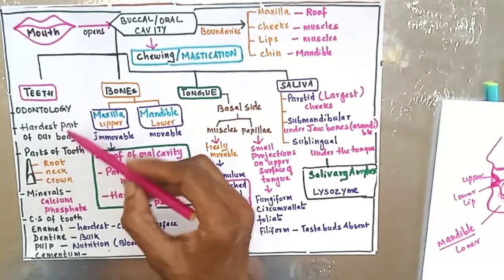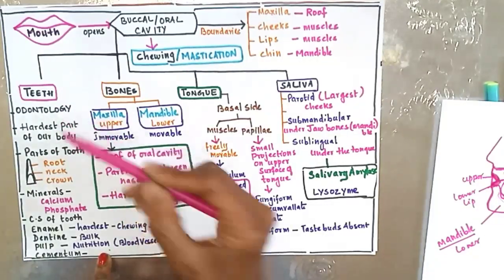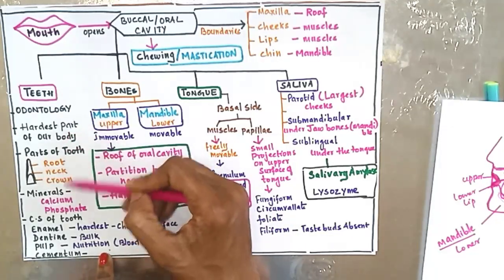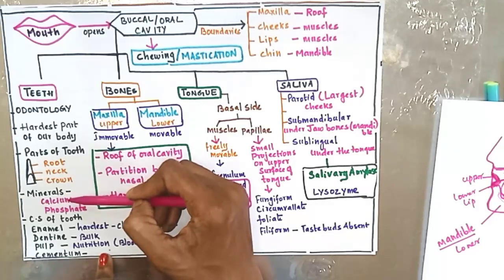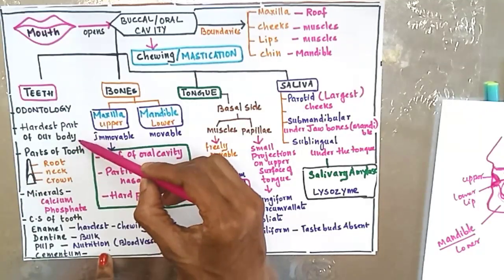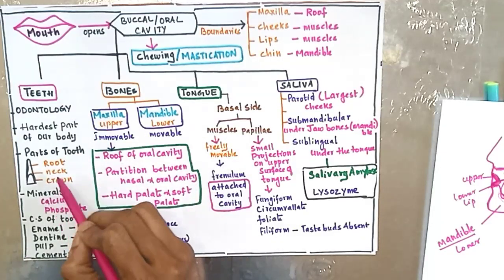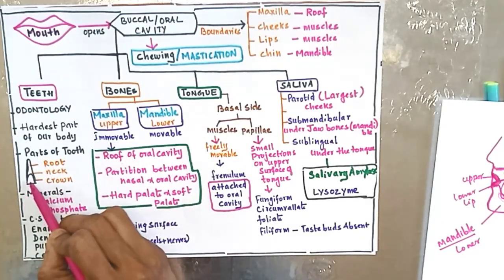First we will see about teeth. The study of teeth is called as odontology. Teeth are the hardest part of our body. I think these points don't need explanation. Even when you compare bone, the hardest part of our body is teeth. What are the parts of the tooth? Crown, neck and root. This is the structure of an upper incisor.